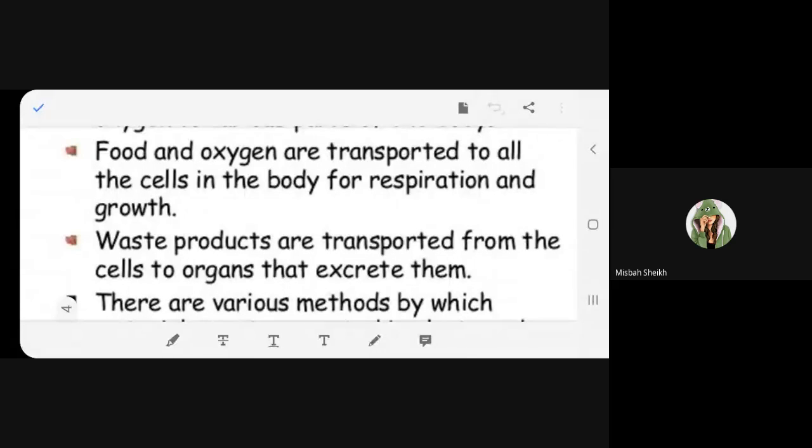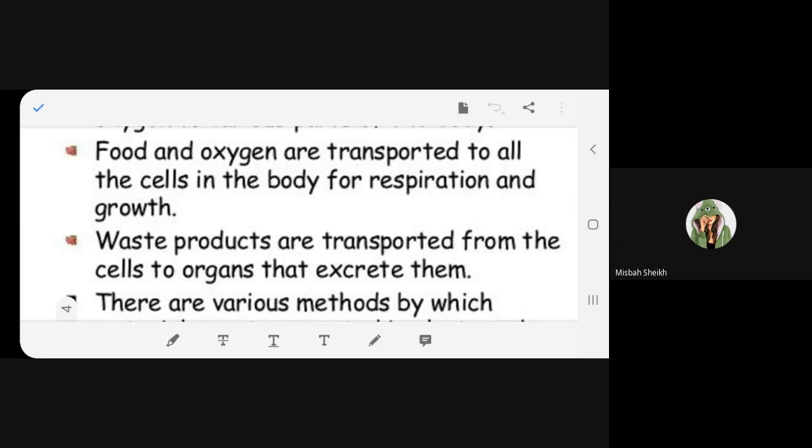See, at the cellular level, the food goes in and gets stored in the cell. In the cell, the mitochondria, the cell organelle also called the powerhouse of the cell, releases energy by breaking down the food. So when the food is broken down, what is released? Energy as well as carbon dioxide. And that is called respiration, which takes place in the cell, hence it is called cellular respiration.